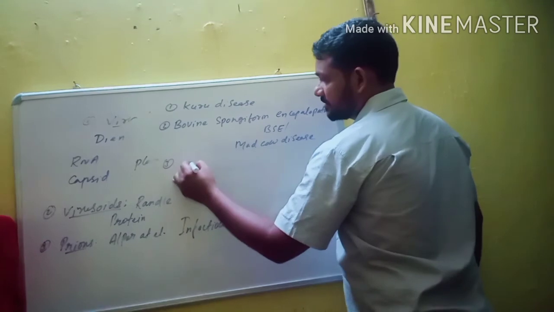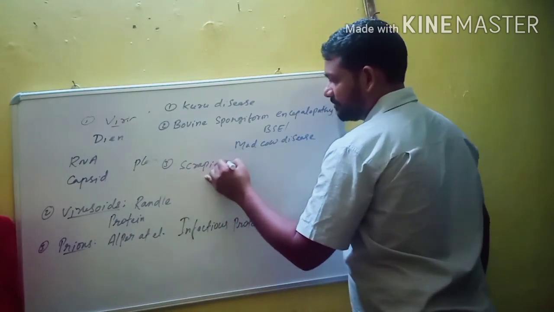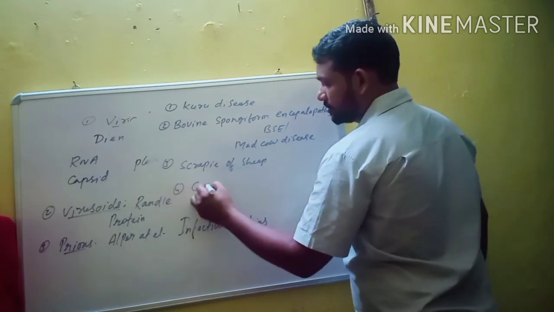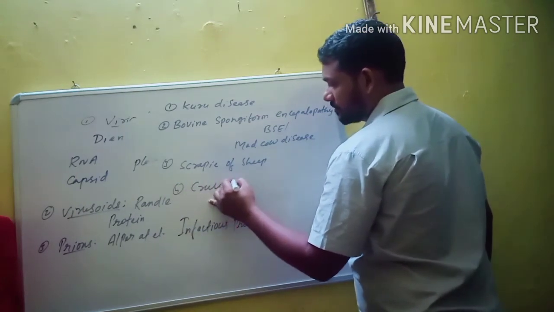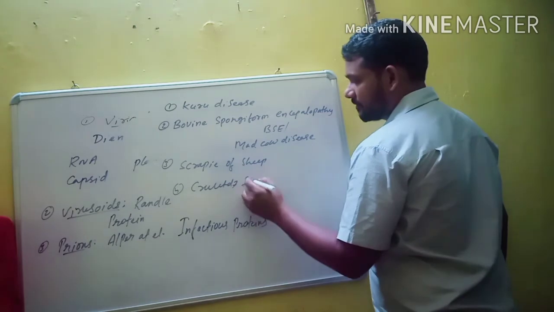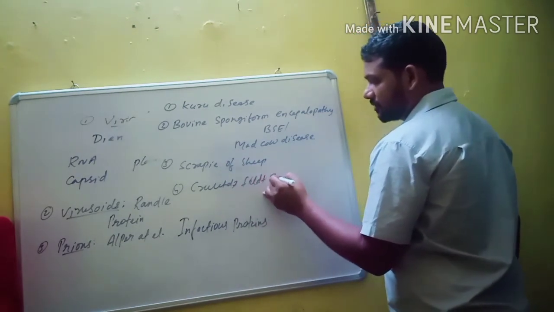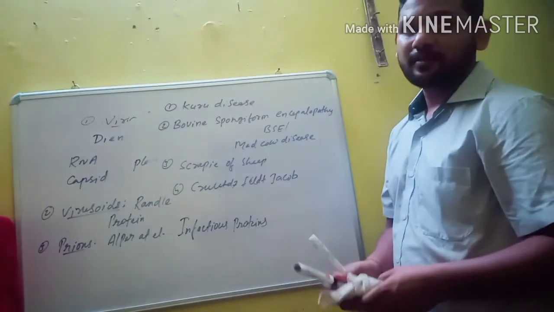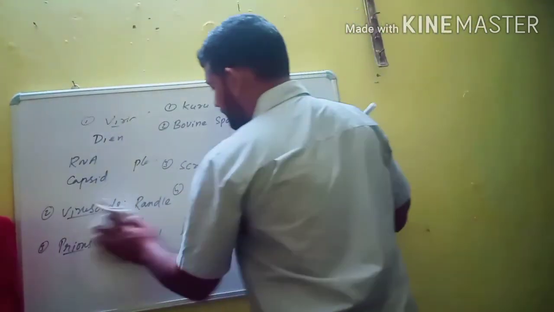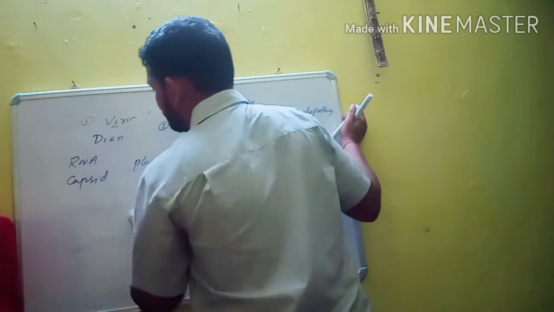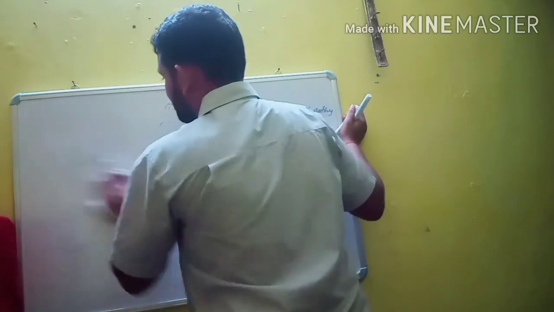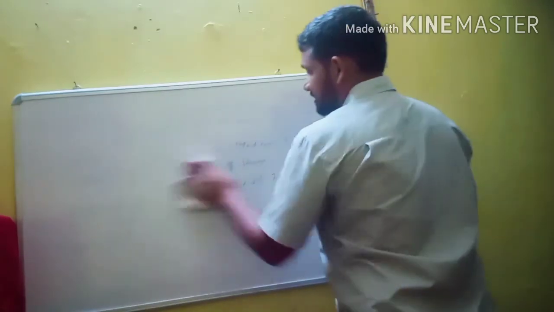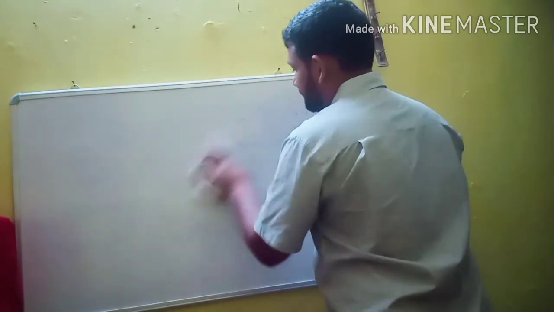The third one is scrapie disease of sheep, and Creutzfeldt-Jakob disease. So these are some of the diseases caused by prions. Some subviral agents cause diseases in only plants, some in only animals, and some in both plants and animals.